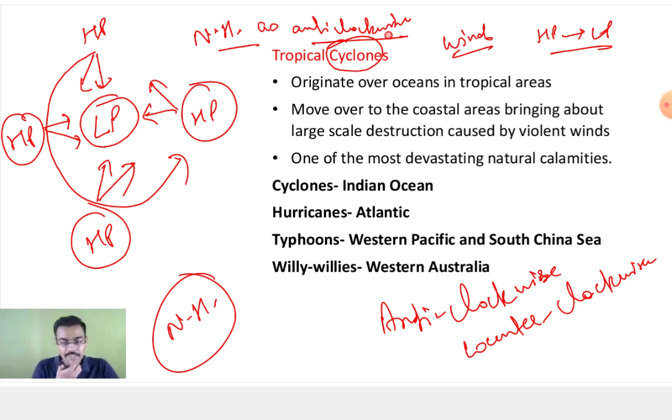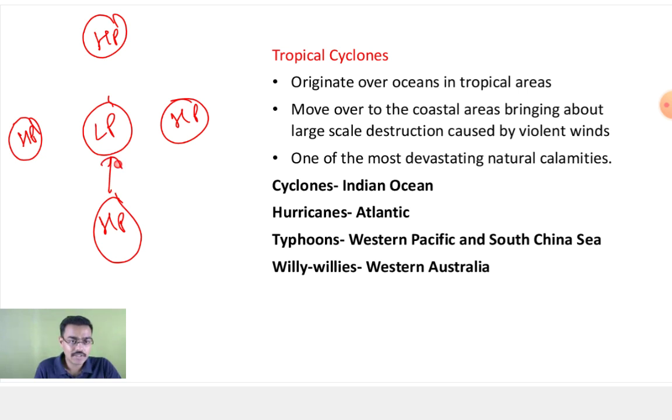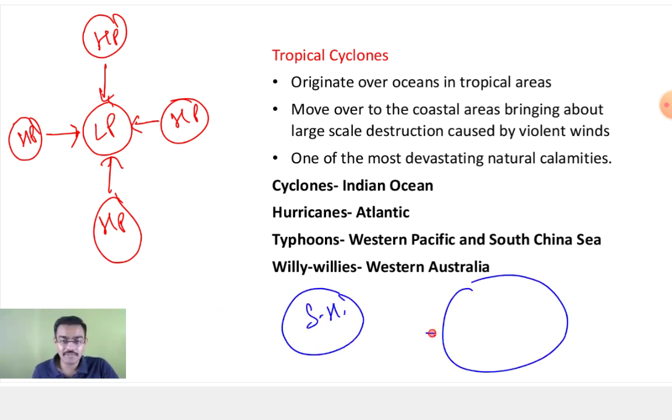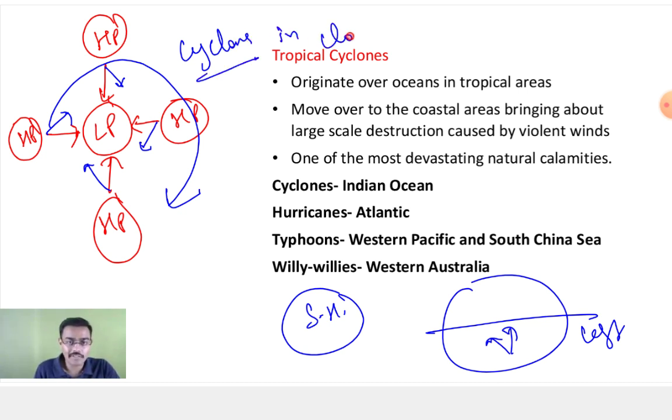समझ आया? जिनको नहीं समझ आया उनके लिए एक और एग्जांपल. For them, one more example. Suppose you have the low pressure, and you have the high pressure around it. That is your cyclone. Now in the southern hemisphere, what happens? The winds tend to deflect towards the left in the southern hemisphere. So left. So what will happen? That cyclone is clockwise in the southern hemisphere.